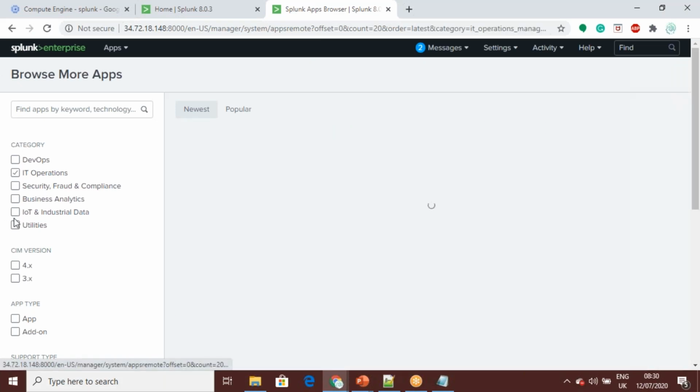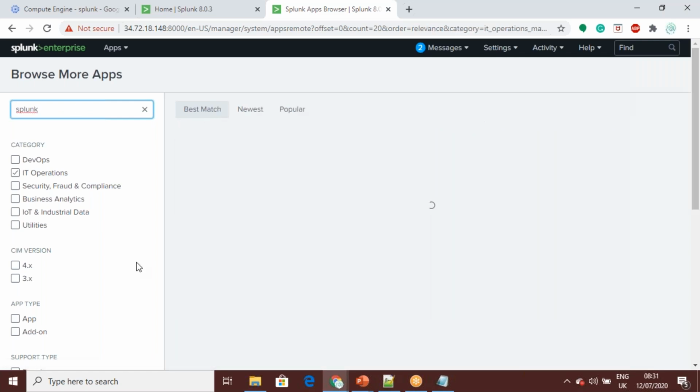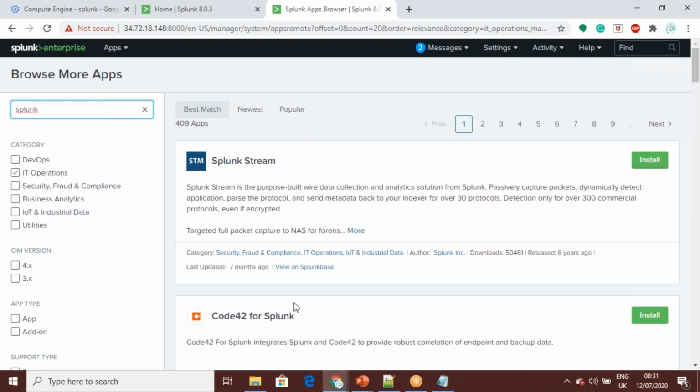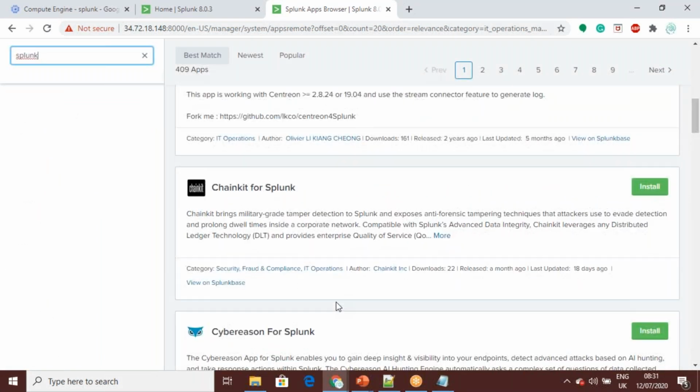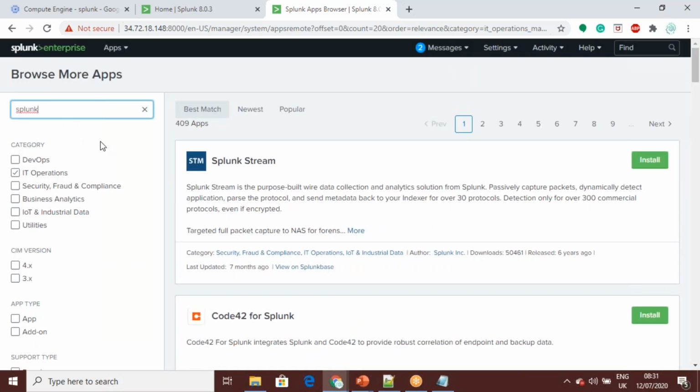For example, IT operations. If I go with apps created by Splunk, you can see some of the apps created by Splunk, such as Splunk Stream.